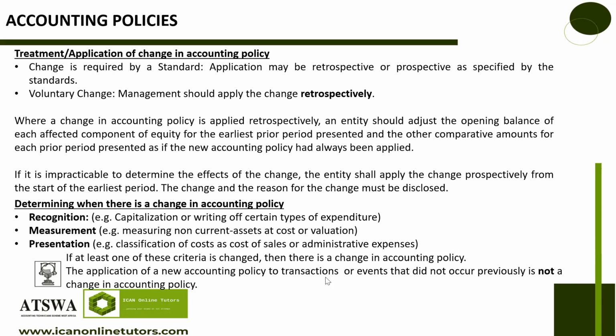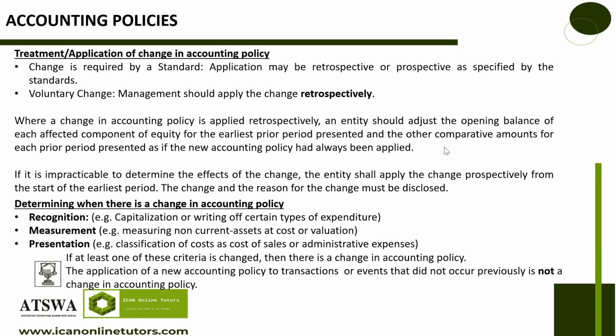Retrospective, again I'm explaining, is that you apply it to the prior years, the previous accounting years, so that it will now look as if you've been using the policy from a long time ago.